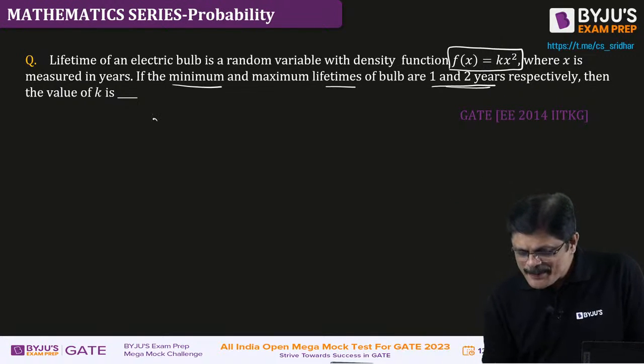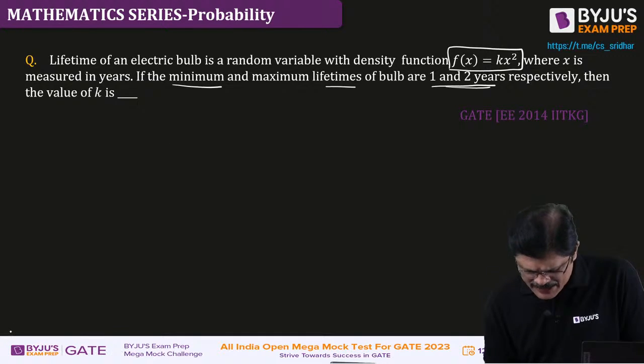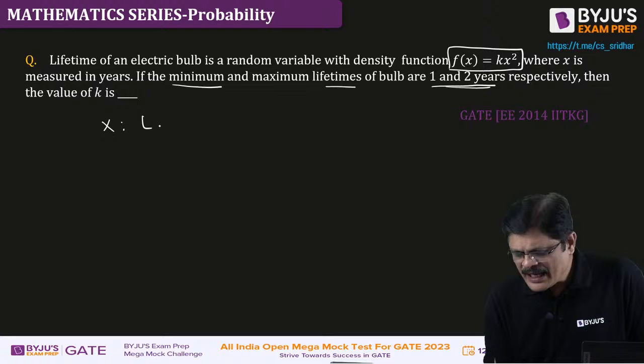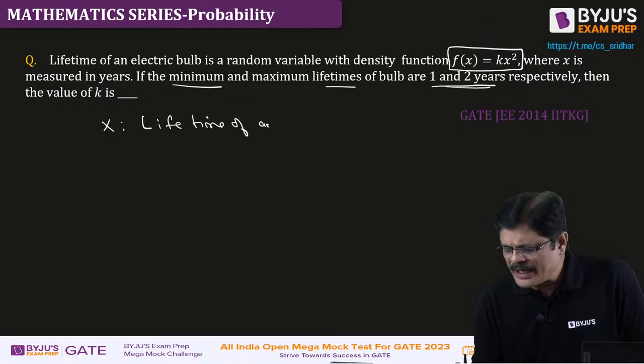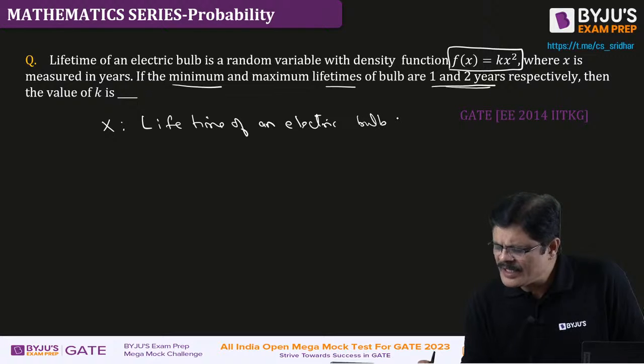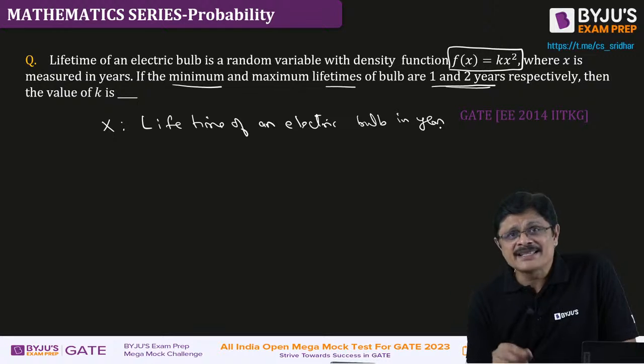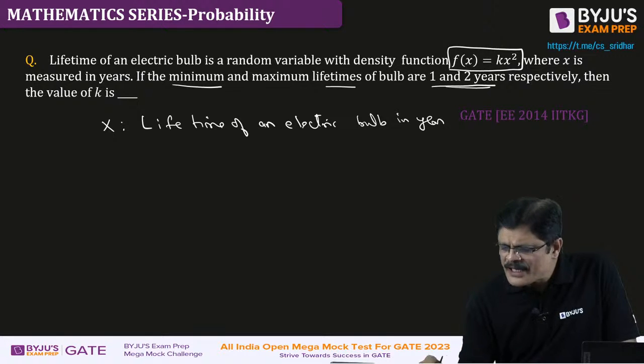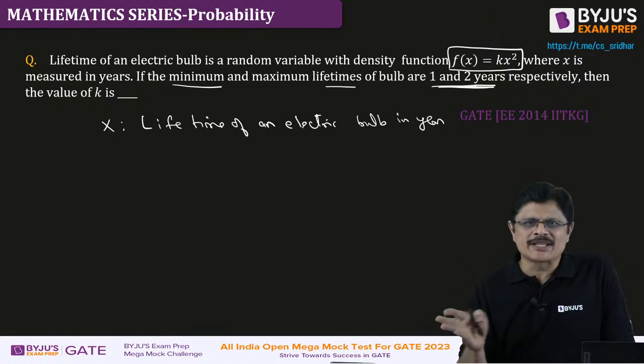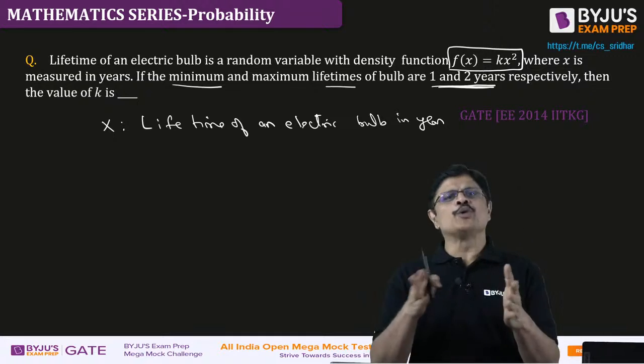So the random variable is the lifetime of an electric bulb in years, and it is given only from 1 to 2 years.